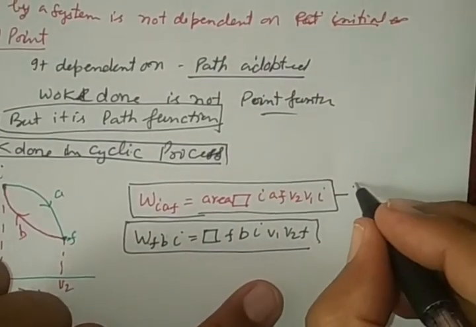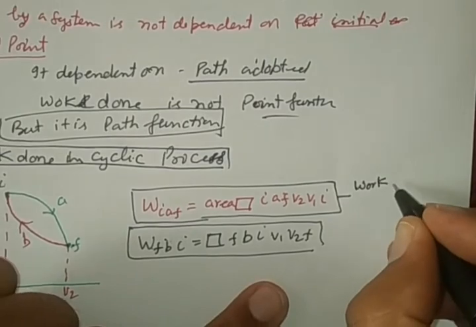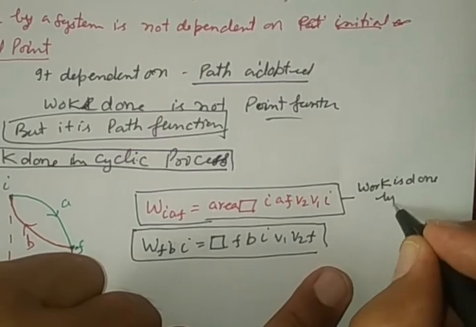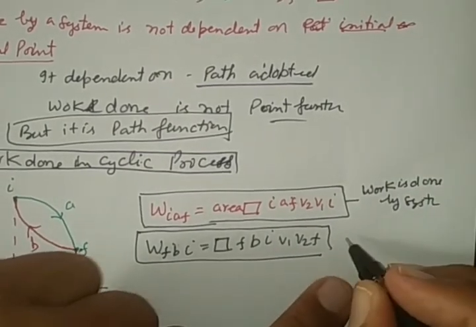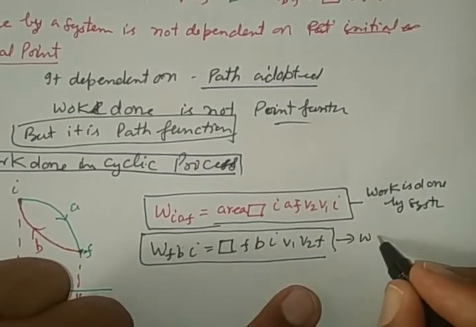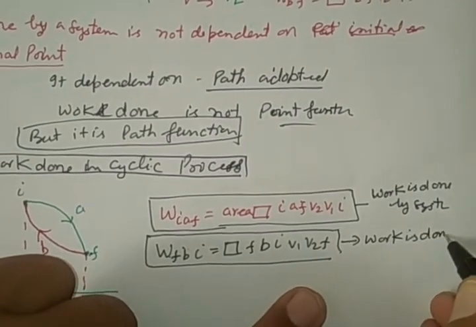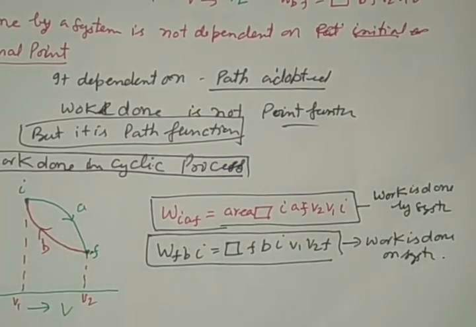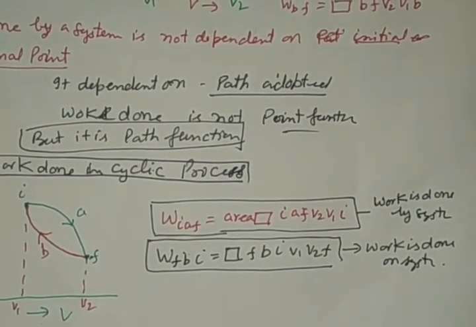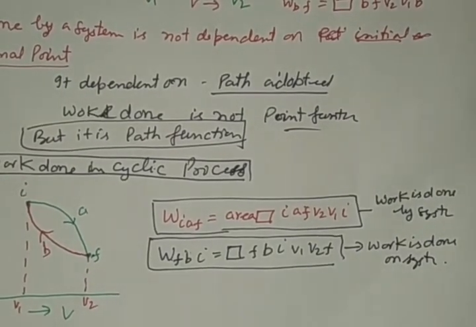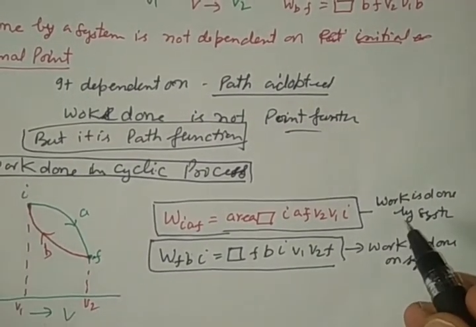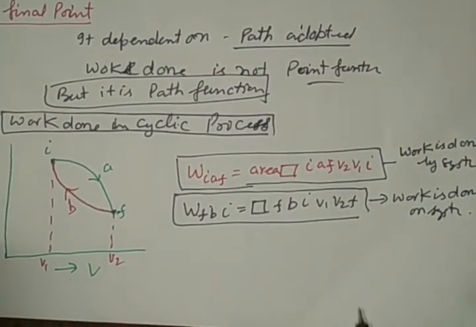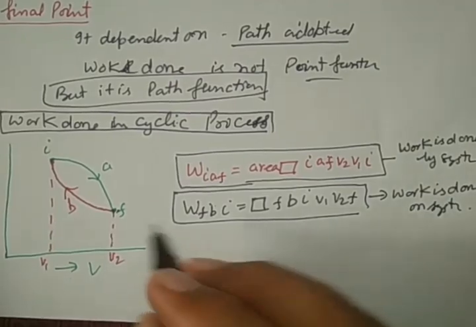So when volume is increased, work is done by the system, so it is positive, and work is done on the system to decrease the volume, so it is negative. We know the work done convention: if work is done by the system, positive; if work is done on the system, negative. So net work done is the difference of both.